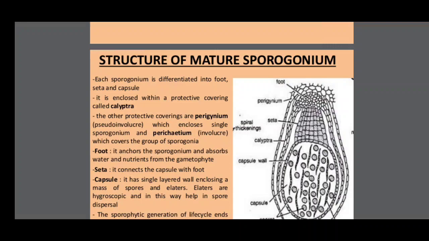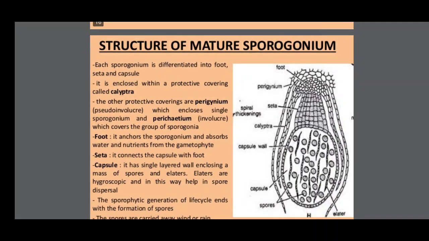So each sporophyte bearing spores is differentiated into foot, seta, and capsule. The foot is attached to the gametophyte. It anchors the sporophyte and absorbs water and nutrients from the gametophyte.